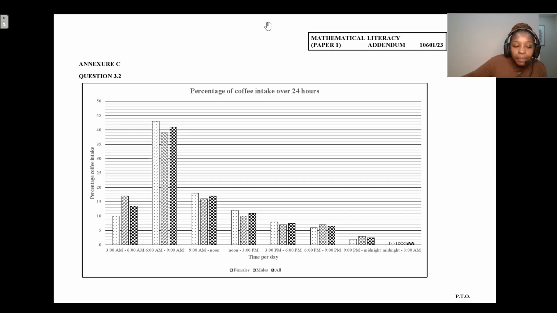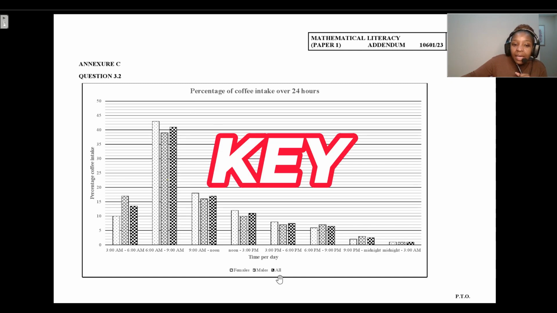So let's see what's happening in an extra C. We are basically given a bar graph, showing us the percentage of coffee intake over 24 hours. On the y-axis, we've got the percentage coffee intake, and on the x-axis, we've got the times per day. Then we're also given a scale at the bottom.